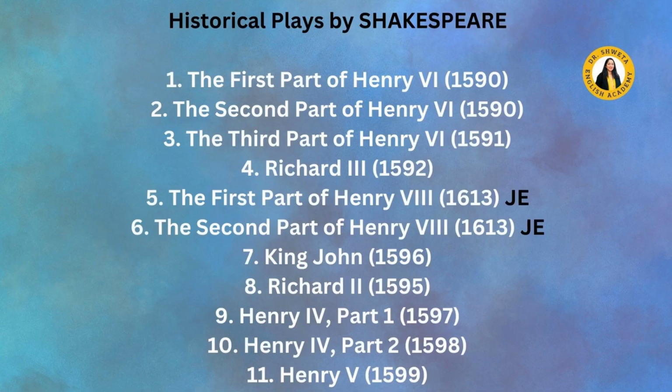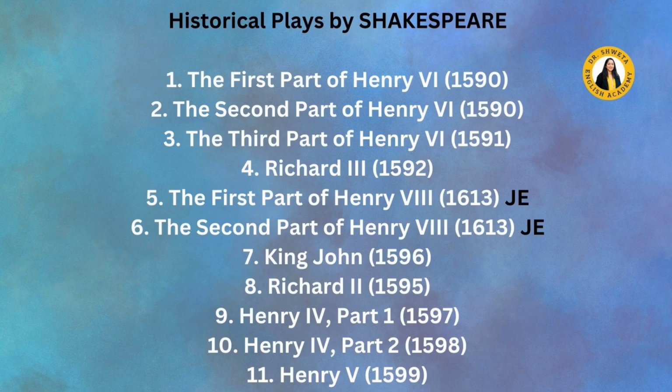Shakespeare wrote about the life of King Henry VI, and he wrote these plays in three parts, which were written from the year 1590 to 1591. Shakespeare also wrote Richard III in 1592, which describes the life of King Richard III. Then he wrote Henry VIII in two parts, which were published during 1613.